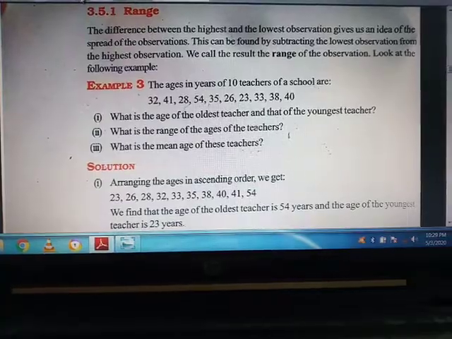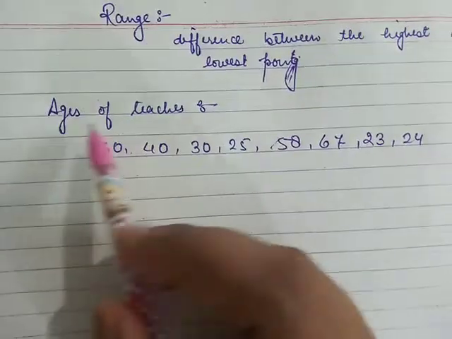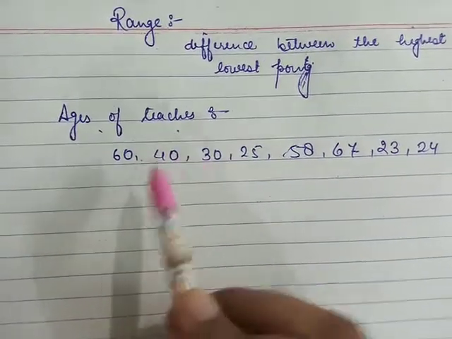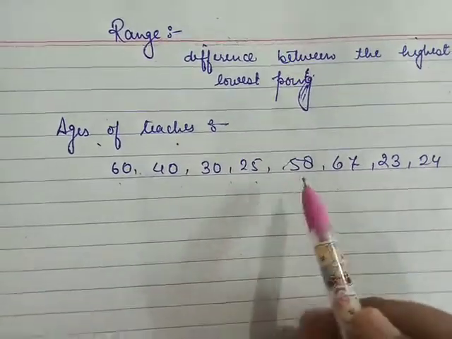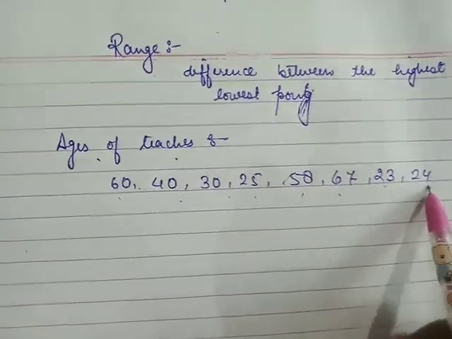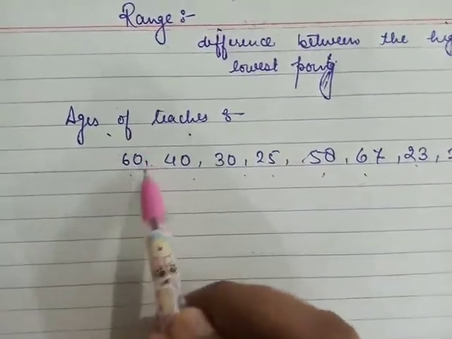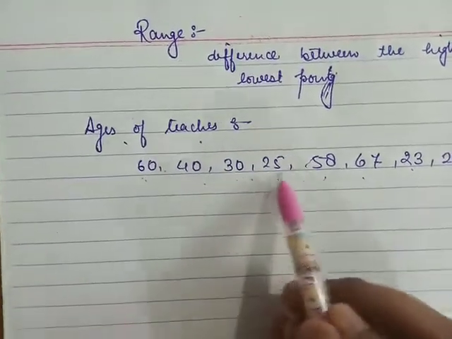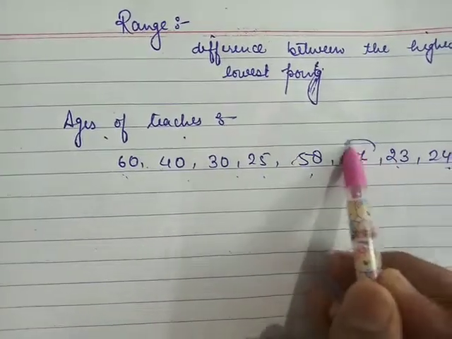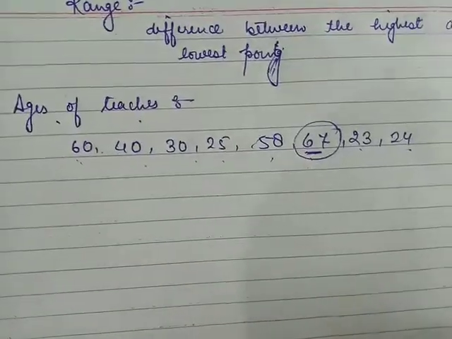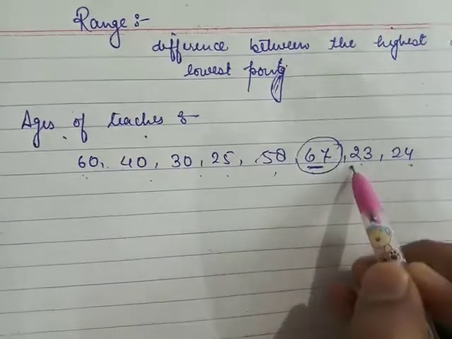Now we will see this with an example. You can see here the ages of teachers is given: 60, 40, 30, 25, 58, 67, 23, 24. You can see that 67 is the greatest number and the smallest number is 23.